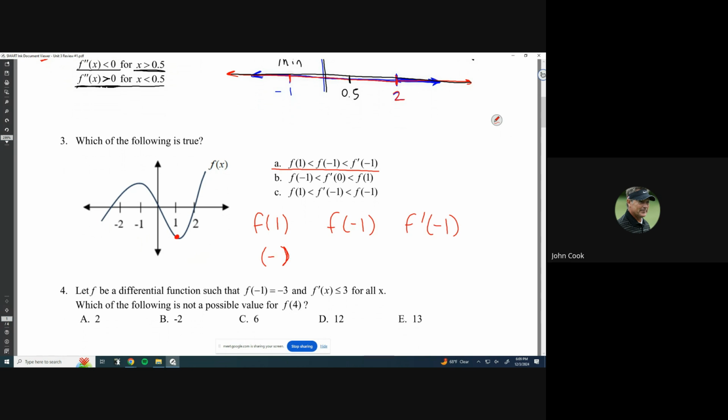Let's find out. If I look at f of -1, that's up here. I know that's positive, so I know it's a positive number. So far, this inequality is correct, because a negative number is, sure enough, less than a positive number 100% of the time, right? But let's see what happens at f prime of -1.